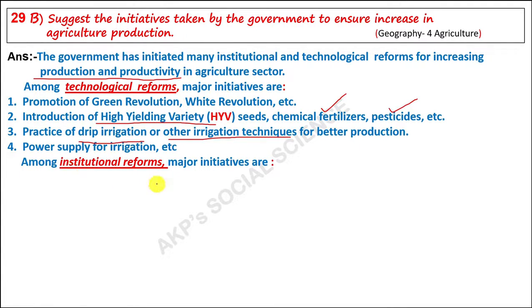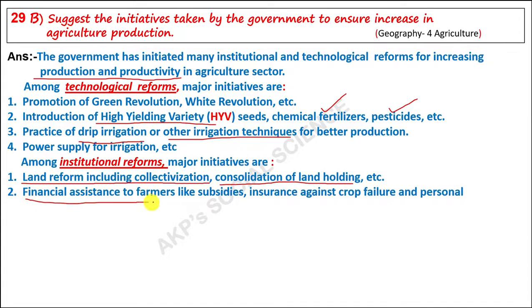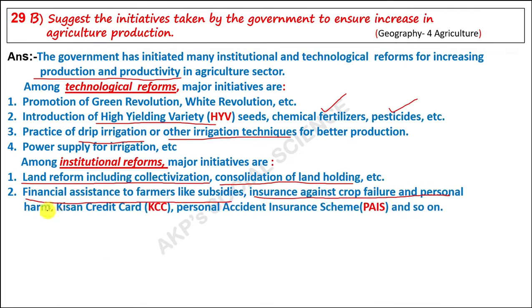Among institutional reforms, one is land reform including collectivisation and consolidation of land holdings. Second, financial assistance to farmers like subsidies, insurance against crop failures, Kisan Credit Card KCC, Personal Accident Insurance Scheme PAIS, and so on.